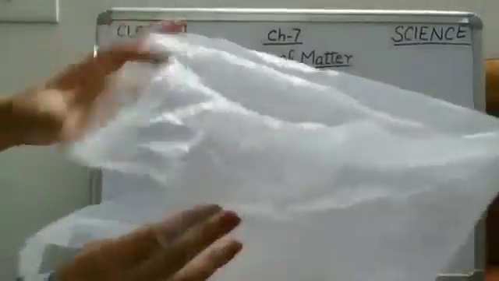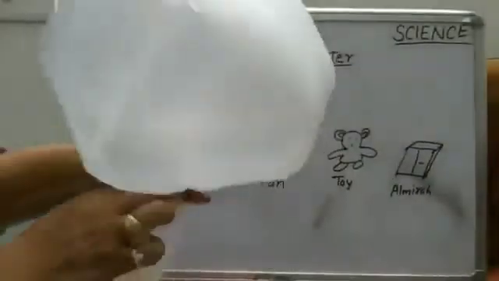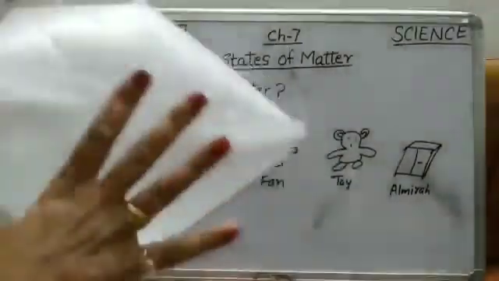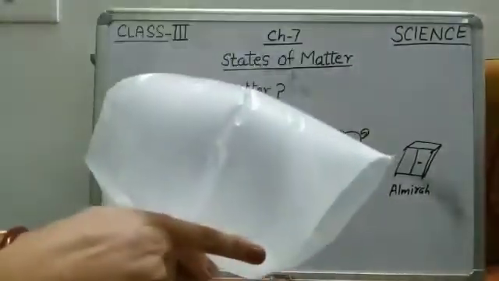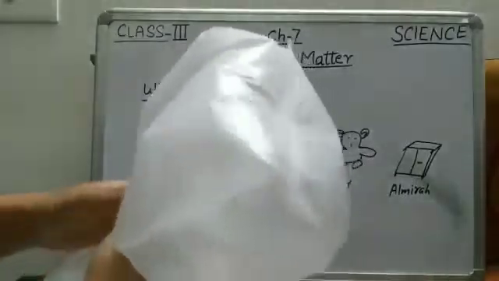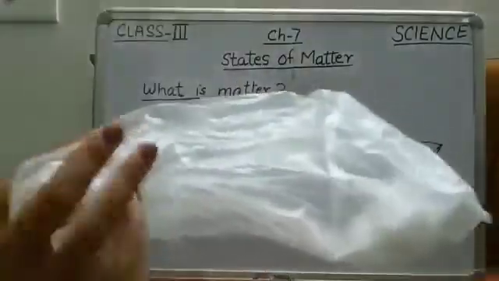Now if we fill it with air, see, its size increases. It means air occupies space. Have you seen? When air is not there, it is small in size. But when air takes place inside it, its size increases. It means air occupies space. So air is matter.